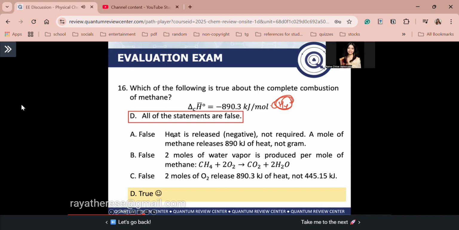Next letter B. Sabi, for every mole of methane, a half mole of water vapor is produced. Oh, guys, based on this equation alone, we know that for 1 mole of methane, okay, we produce 2 moles of water vapor. Okay? Matik, guys, tandaan, kapag magsusulat ka ng combustion reaction, dapat 1 mole ang inyong fuel. Okay? 1 mole ang inyong fuel, such as methane.